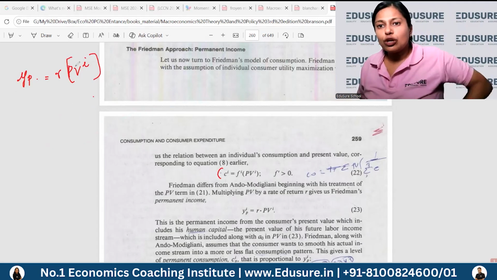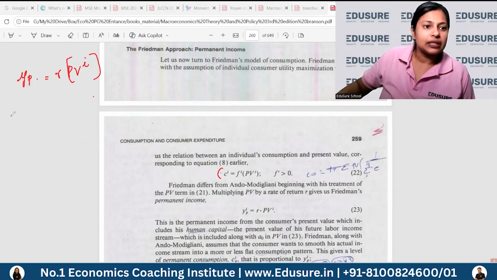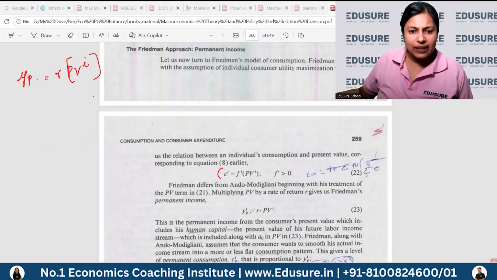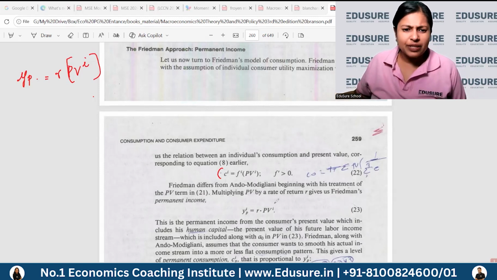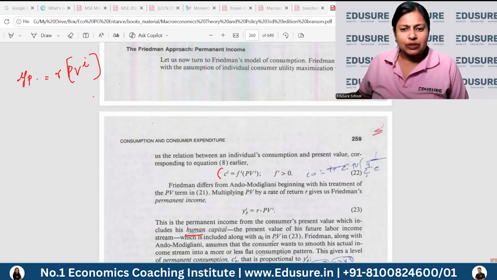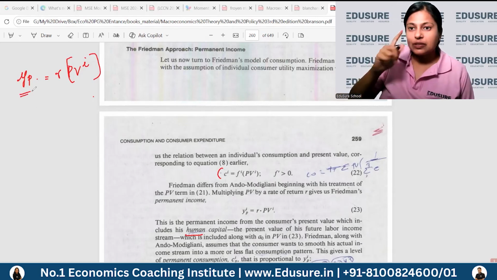They both use the concept of present value, but Friedman uses it a little differently. He said that your permanent income, YP, is R, which is a rate of return, times your present value, which, like Modigliani said, would include your human capital and your assets. Now, this is one point of difference.